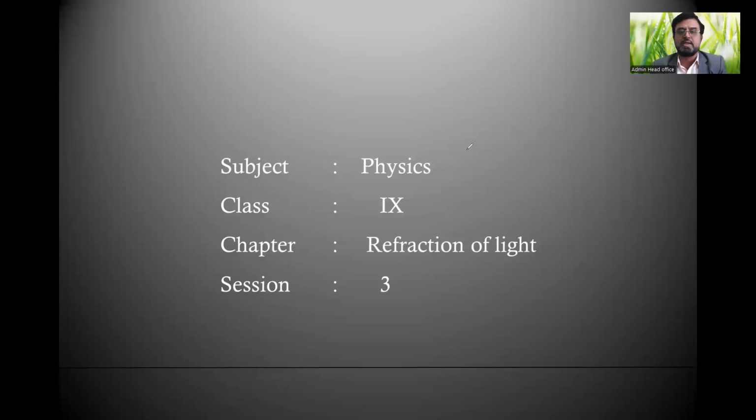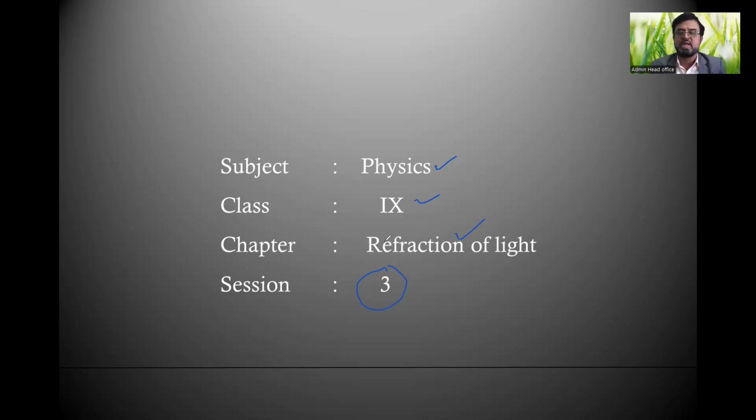As you can see on the screen, and you are well aware, my subject is physics. We are in class 9th. Our ongoing last chapter is refraction of light. Today we are entering into session number 3. So far we completed 2 classes in understanding what is the refraction of light, what are the different ways refraction takes place, what are the main factors influencing the refraction of light, right?